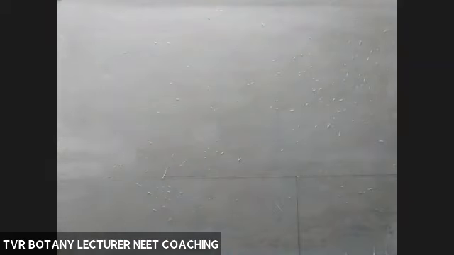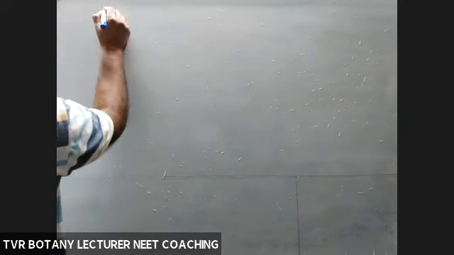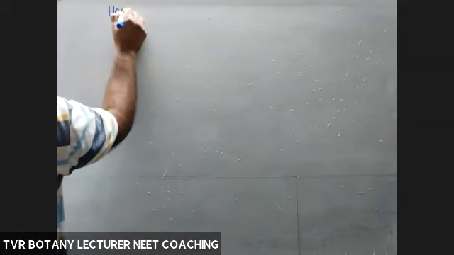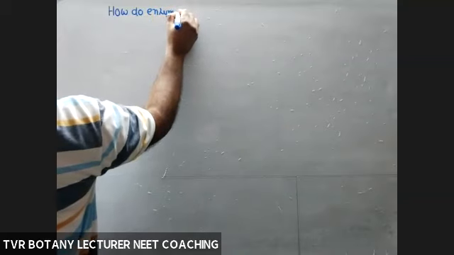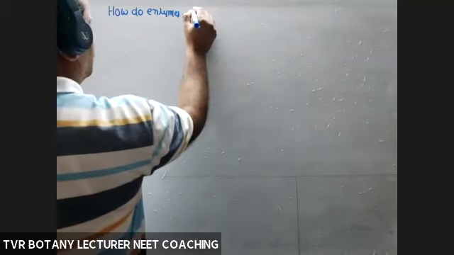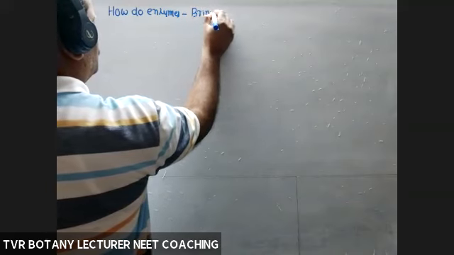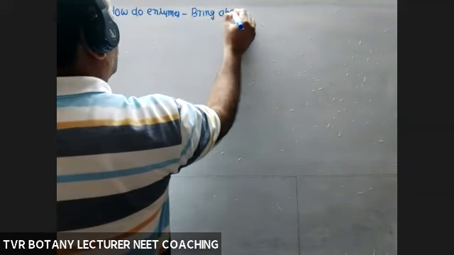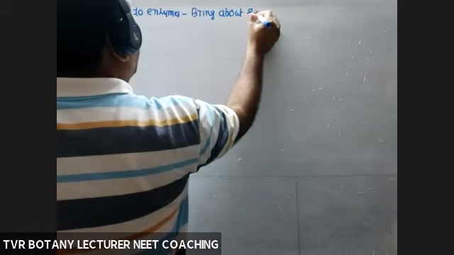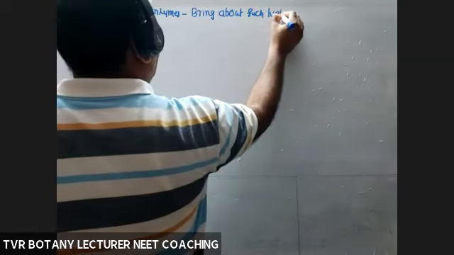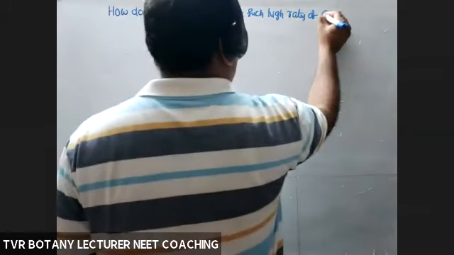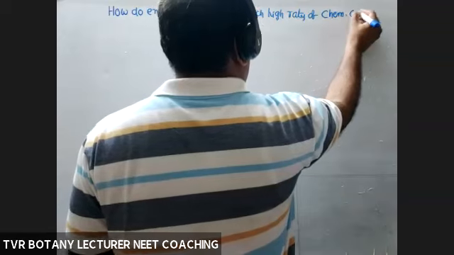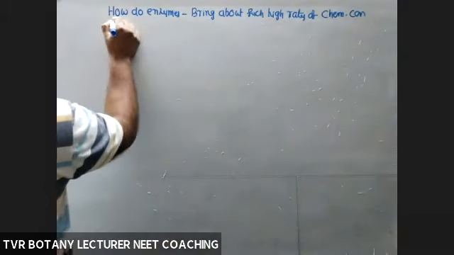So how are enzymes able to bring about such high rates of chemical conversion? Too lengthy a heading.